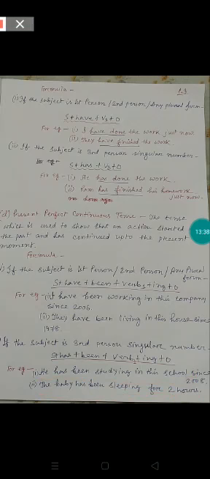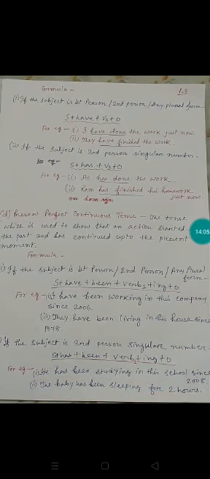So students, always remember one most important thing: in present perfect continuous tense, usually since and for, these two things have to be written. Since means point of time. When there is something which refers to a point of time, then we will use since. And for means period of time, like for 2 hours, for 3 hours, for 2 days, for 3 days. But in case of since, that means point of time, like you can see since 2008, since 2006, so point of time.